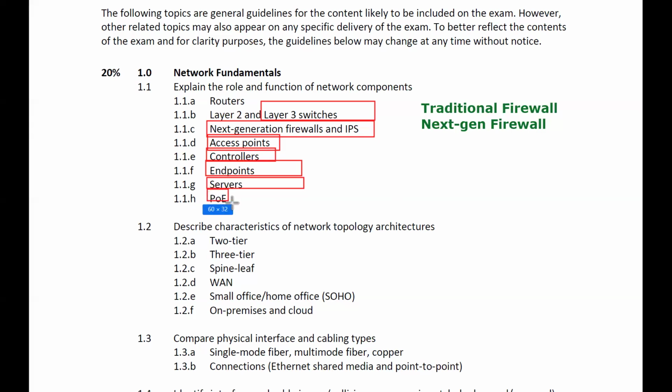Then power over Ethernet. That means we have certain Ethernet ports, and that port can be used for power transmission and also for data transmission. The same port you are using for power transmission and the same port you are using for data transmission. That's why we call it power over Ethernet. Okay. Again, we'll discuss all these network devices.